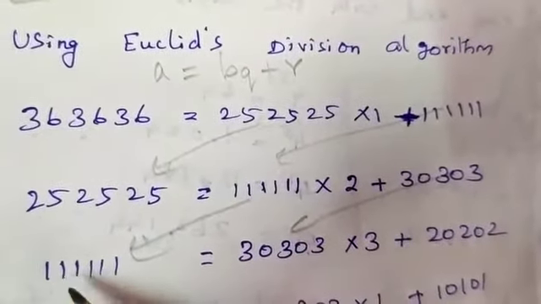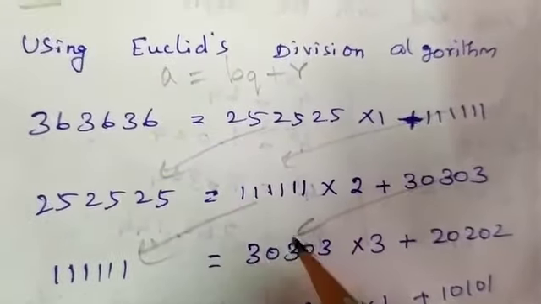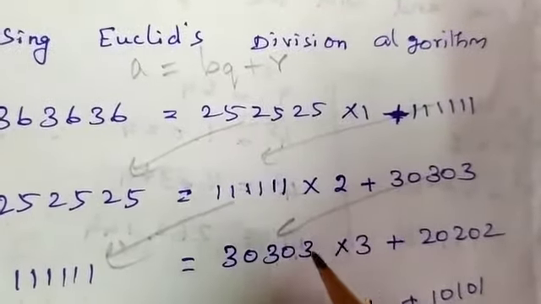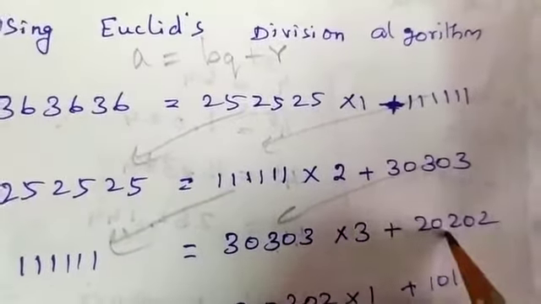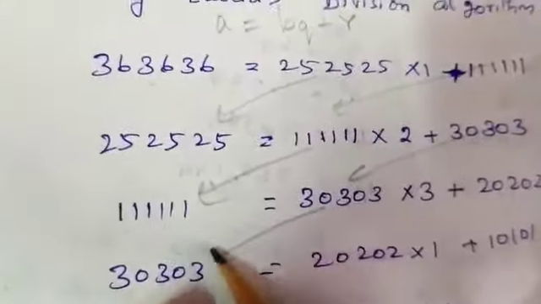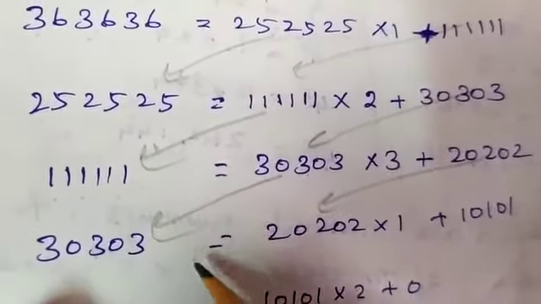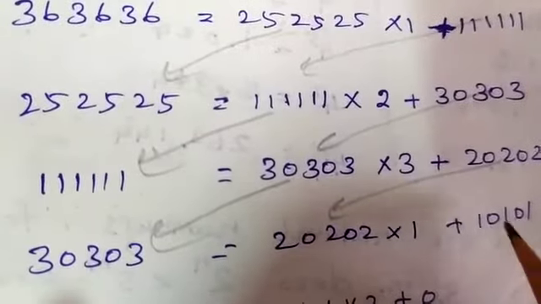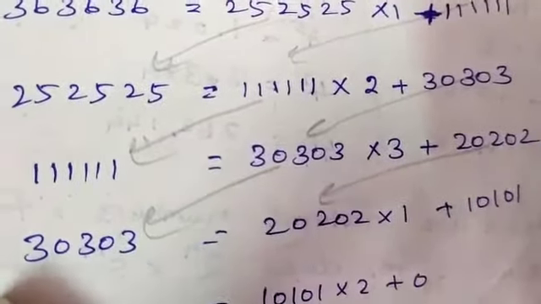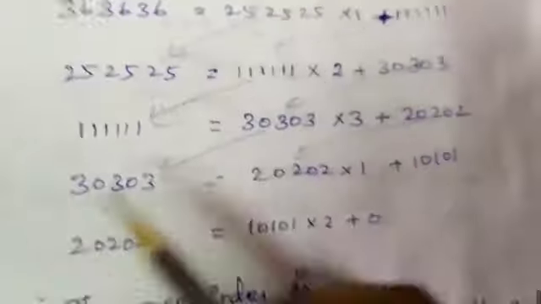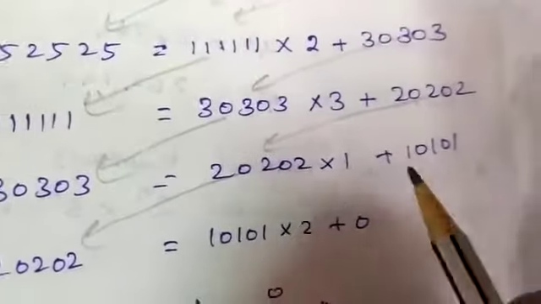So 111111 equal to 30303 into 3 plus 20202. So I will bring this here and the remainder here. So 30303 equal to 20202 into 1 plus 10101. So I will bring this here and the remainder here.